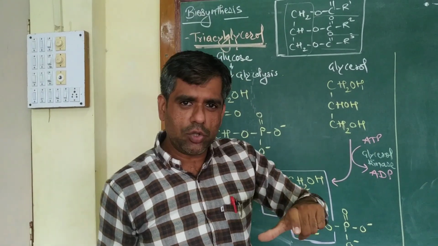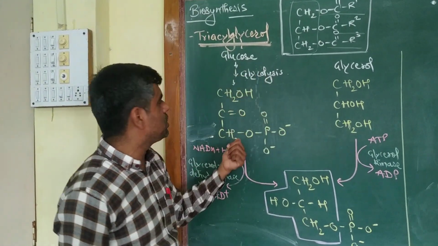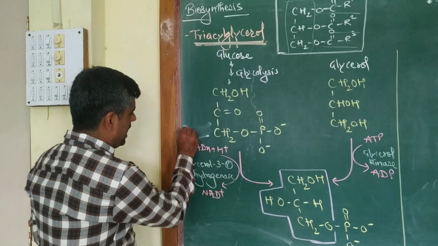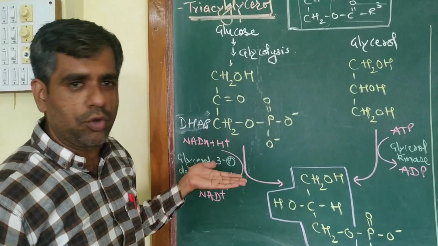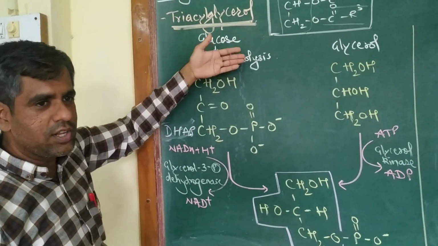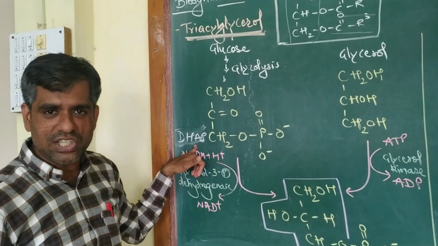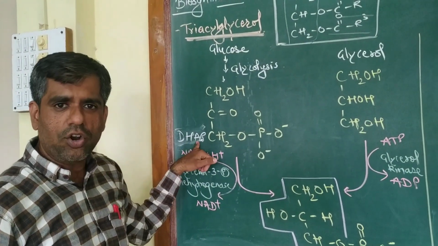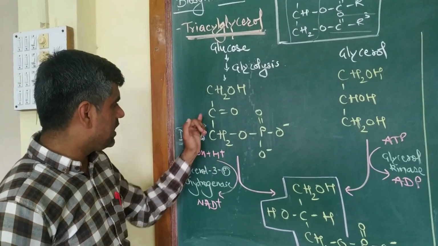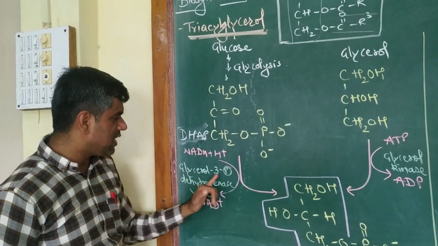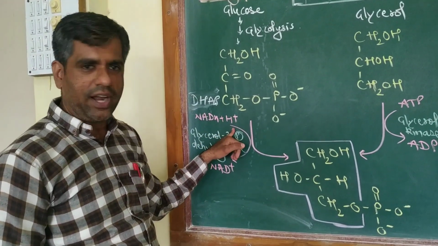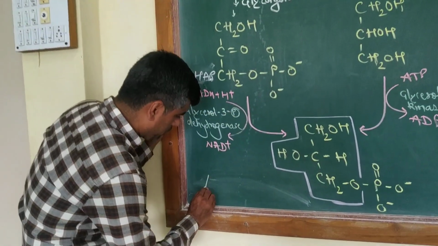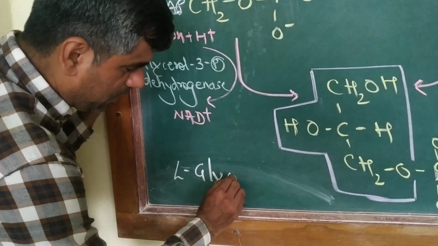The glycerol molecule we will get from this particular intermediate of glycolysis, that is DHAP, right? We know that in the pathway for glucose catabolism, glucose undergoes glycolysis, and there is an intermediate formation of DHAP. DHAP, the dihydroxyacetone phosphate, is reduced by glycerol 3-phosphate dehydrogenase using NADH and H plus as the cofactor. So there it results in the formation of L-glycerol 3-phosphate.